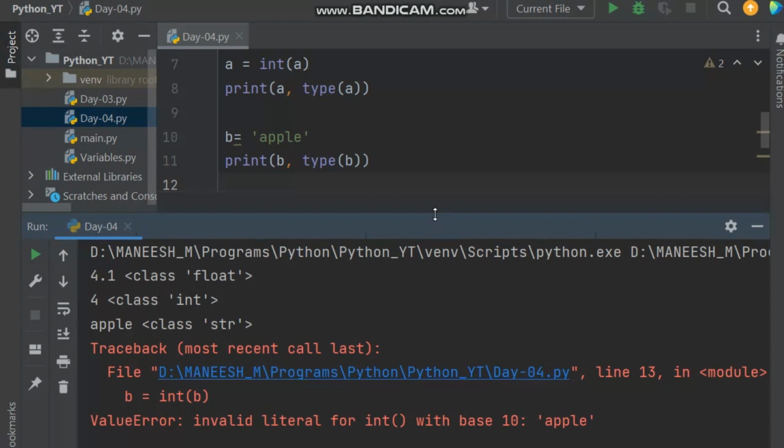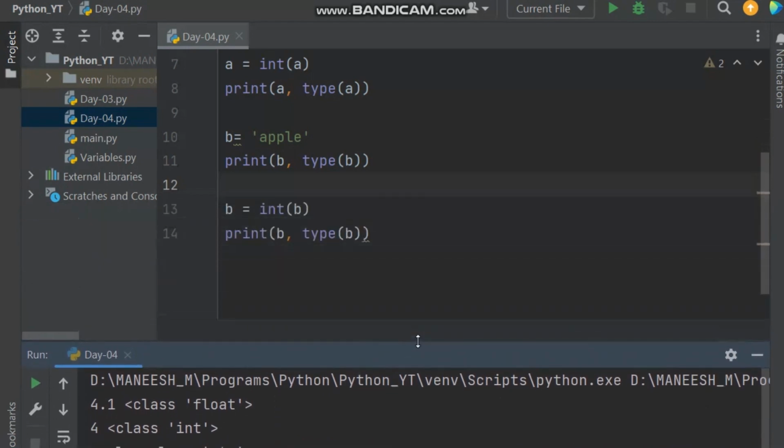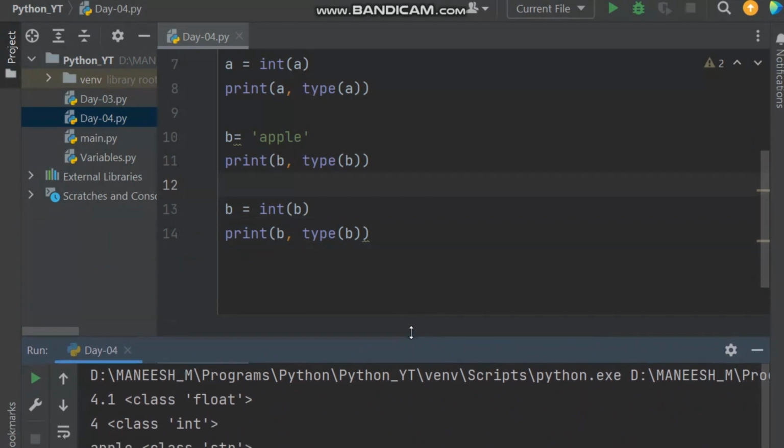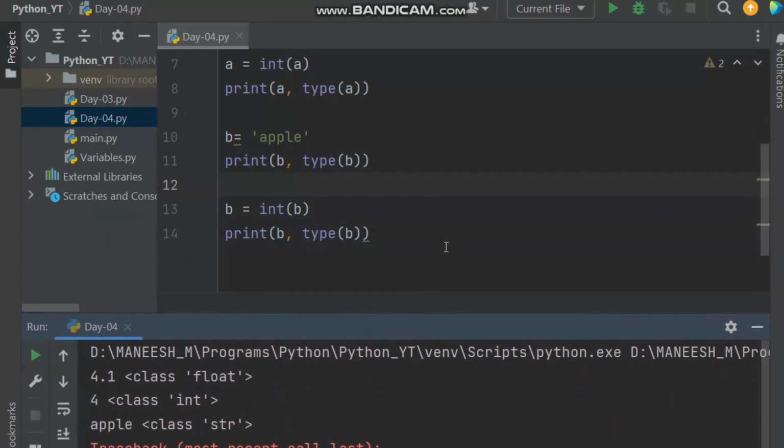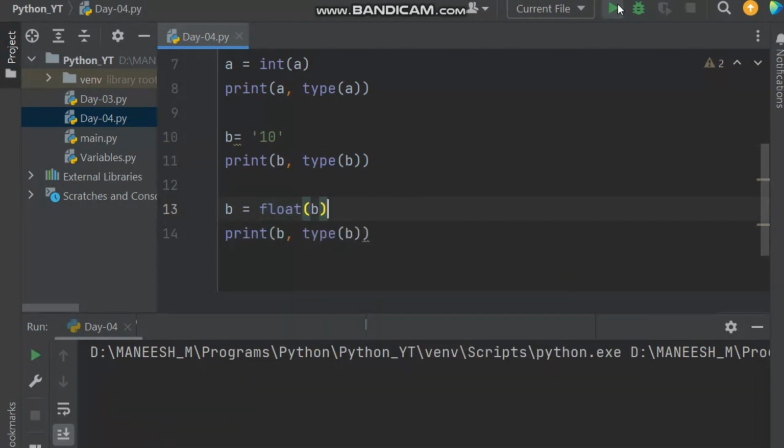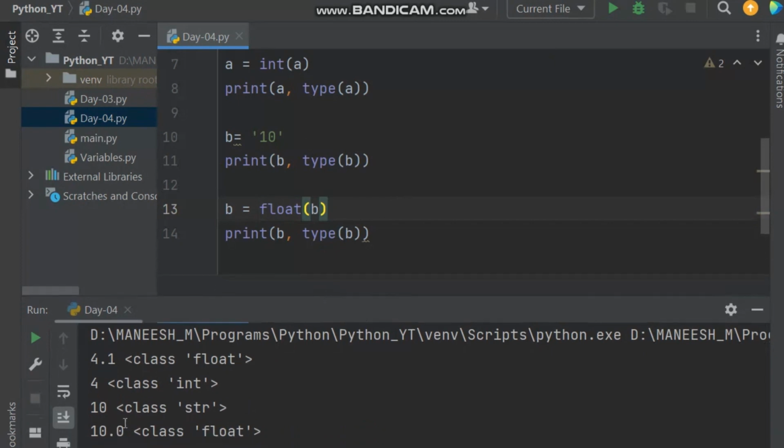So you have to keep in mind that we can't convert some strings into numbers or float values, because they have some limitations to convert, right? These are some of the examples for converting, like from string to integer or maybe string to float. If you have 10 and you want to convert it into float, you can easily convert it. You'll get the output as 10.0. If you observe it, you can see 10.0 as float. Even though we have 10, it created a decimal point 0, so that we get the float value, right?